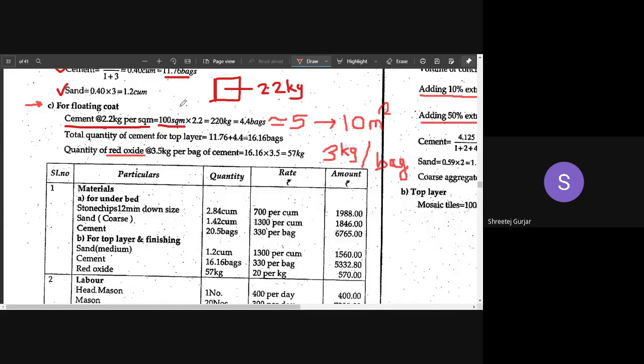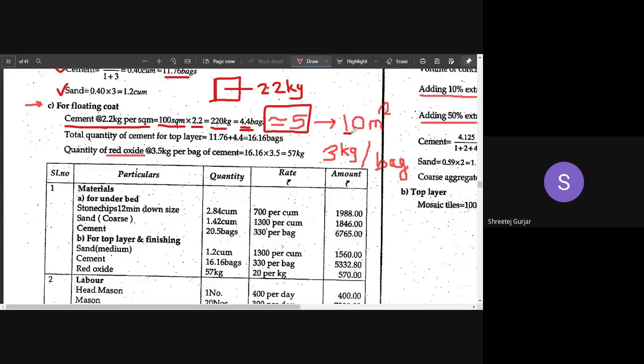So here we have assumed 100 square meters, and hence you can multiply it by 2.2. So 220 kgs of cement is required. 220 kgs divided by 50, that is the weight of one bag. So how many bags? 4.4. Okay, so what thumb rule you can assume here is, you can round this 4.4 to 5 bags.